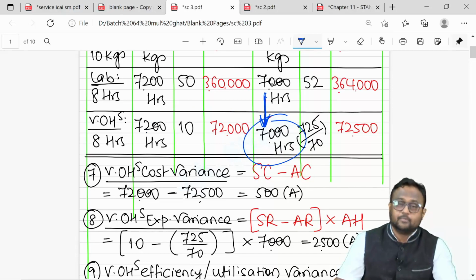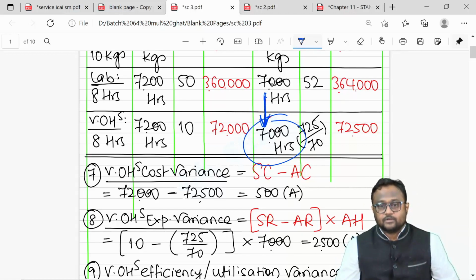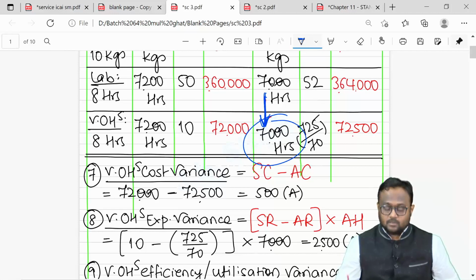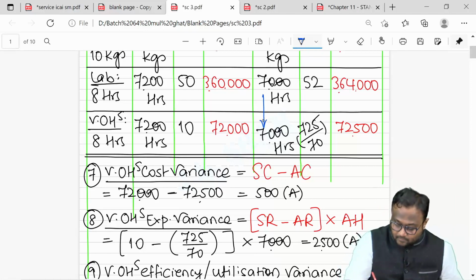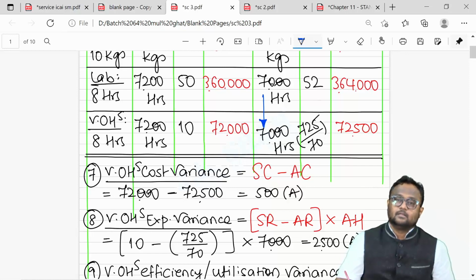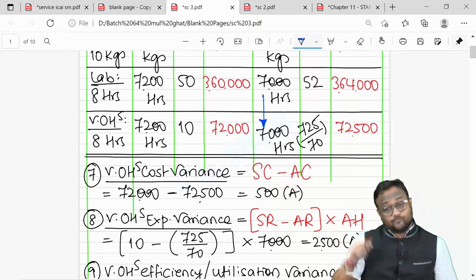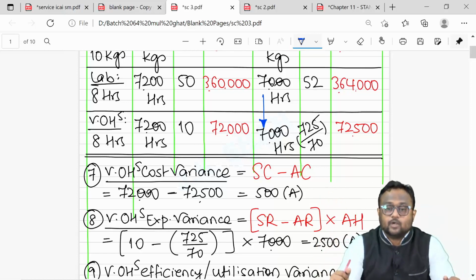Some great people do that in the class. It is horrible. If you are working for 10 hours, electricity is also getting consumed for 10 hours, so variable overhead will also be taken for 10 hours. How can you assume that standard and actual are the same? I hope you are understanding this. So if nothing is mentioned about variable overhead hours, for standard, I will take standard labor hours. For actual, I will take actual labor hours as a base. Is this part absolutely clear?